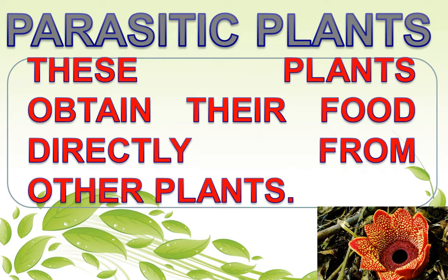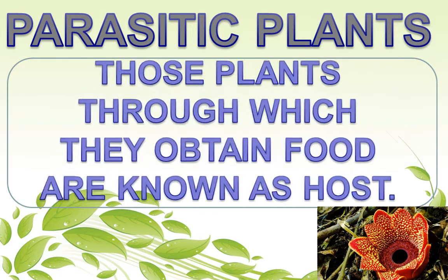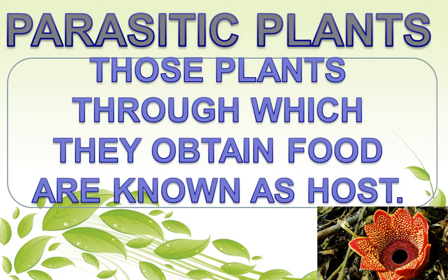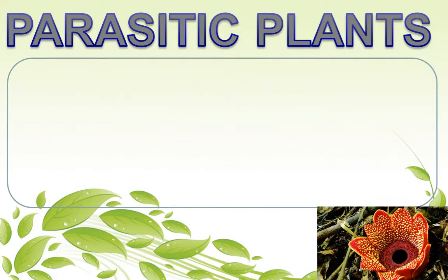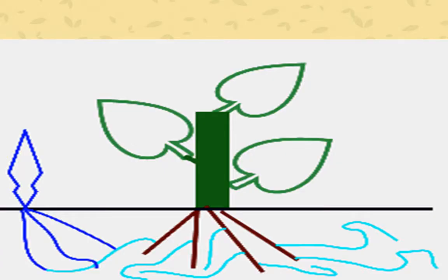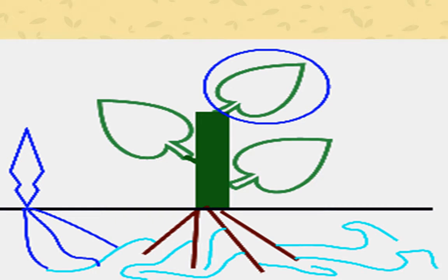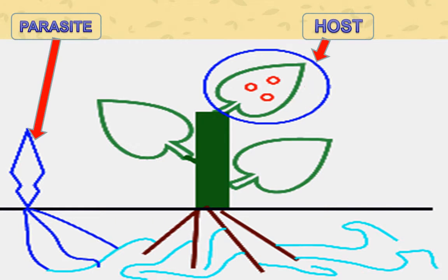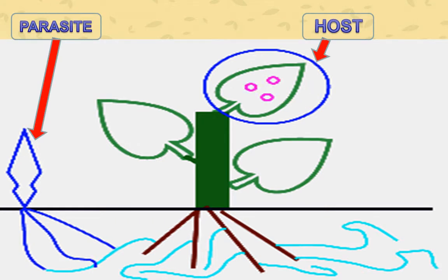The plants which obtain their food directly from other plants are known as parasitic plants. The plants from which they obtain food are known as hosts. This picture clearly shows how parasites derive their nutrition from the host.